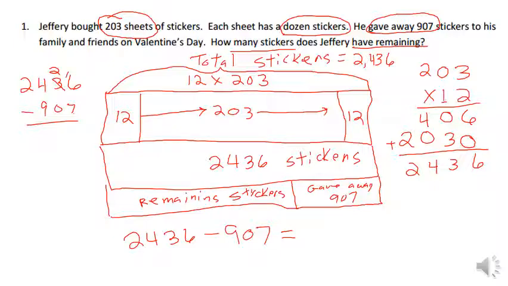So now 16 minus 7 gives me 9. 2 minus 0 gives me 2. 4 minus 9, I cannot take 9 from 4. So I'm going to regroup one of my thousands, and I'm going to come up with 10 hundreds. 10 hundreds plus 400 gives me 14 hundreds. 14 minus 9 gives me 5. And 1 minus nothing gives me 1.